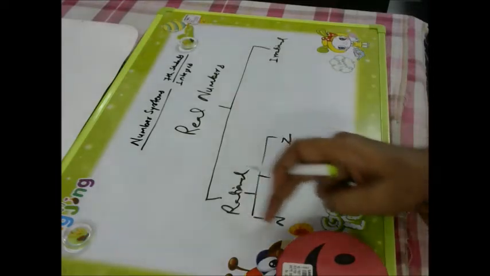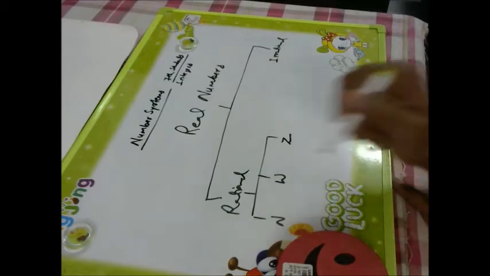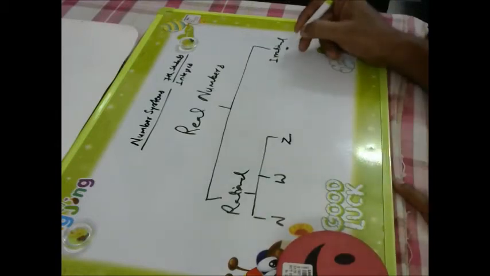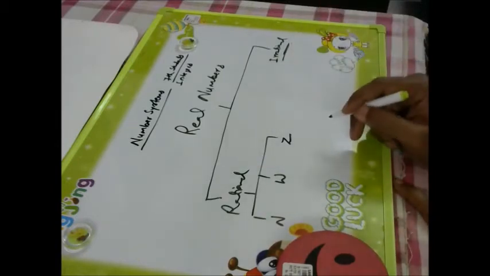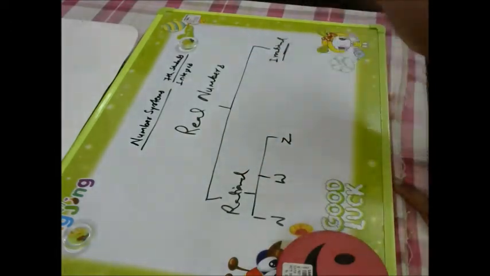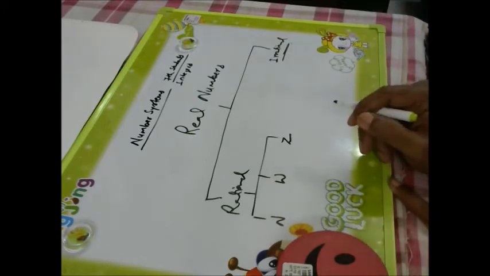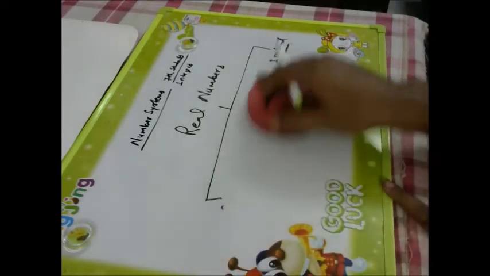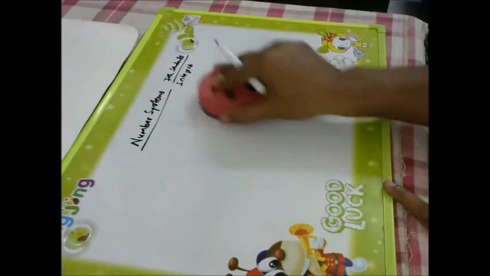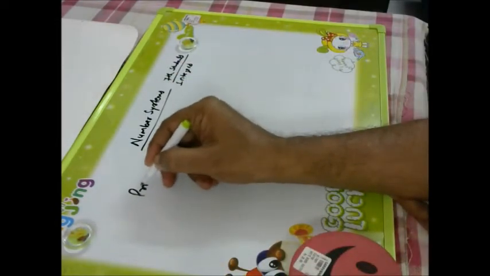So everything has come here in rational numbers, then irrational numbers. So real numbers consist of all rational, irrational, natural numbers, whole numbers, integers, everything.